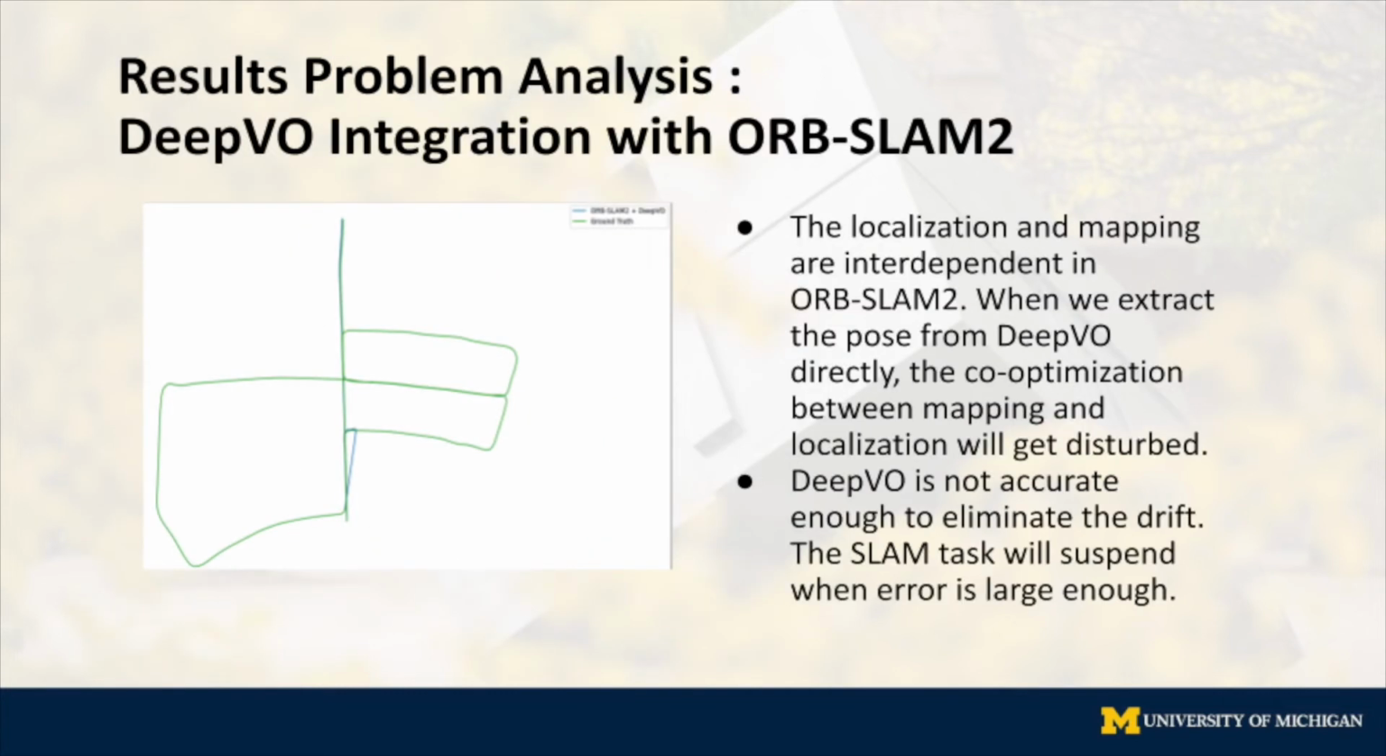We have the results from DVL integration with ORB-SLAM2. It doesn't work very well. This could be because the localization and mapping are interdependent in ORB-SLAM2. When we extract the pose from DVL directly, the co-optimization between mapping and localization will get disturbed, and the DVL is not accurate enough to eliminate the drift. The SLAM task will suspend when the error is large enough.